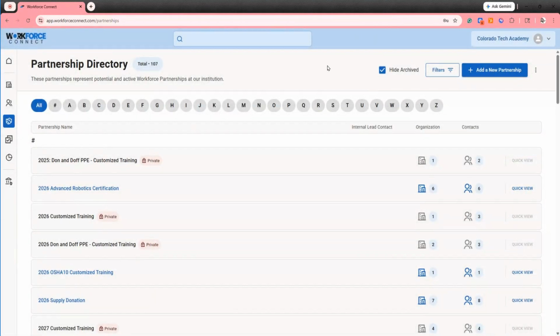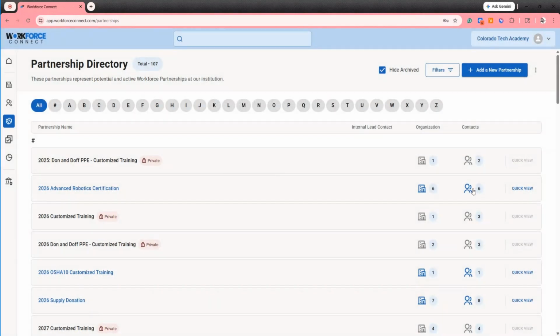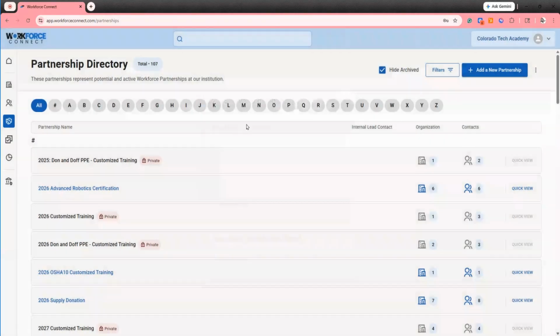Partnerships represent a specific project, program, or relationship that you have with contacts and organizations. It is best practice to make your partnerships as specific as possible. Let's go ahead and take a look at one partnership. From the partnership directory, I can see the name of the partnership, as well as the organizations that are involved in that partnership, and the contacts that are part of that partnership. I can view the partnership by selecting the name of the partnership.